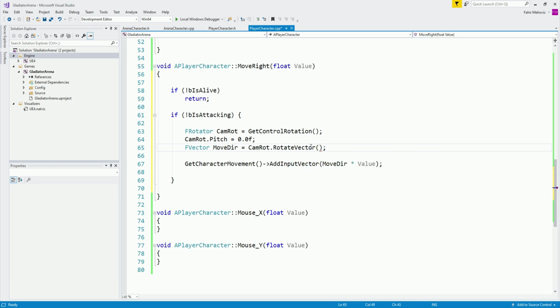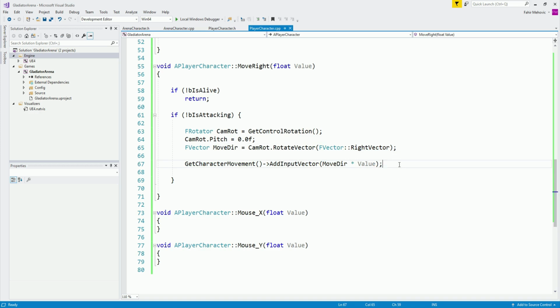We're going to say FVector::RightVector. Basically, this function is going to take the camera rotation that we got and rotate the vector by this rotator, simply towards the right side. Then again, get the character movement, add input vector, move direction, and multiplied with the value, and there you go.